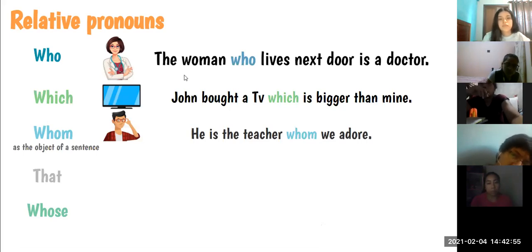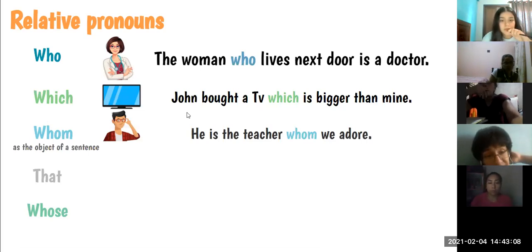For example, John bought a TV. What is the subject in this sentence? John, because he did this action. Él hace esta acción, él realiza la acción. So this is the subject, and TV is the object. Why do you think TV is the object?